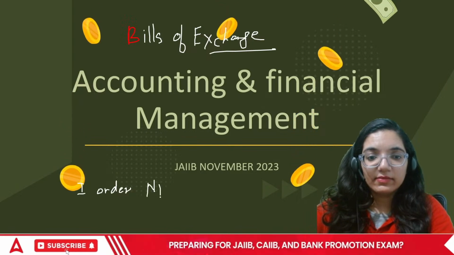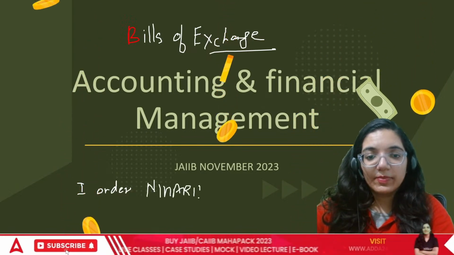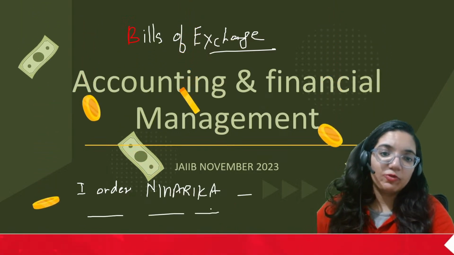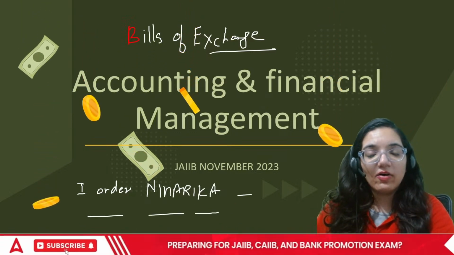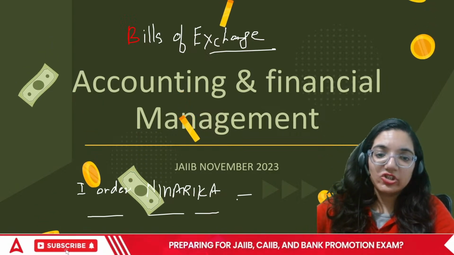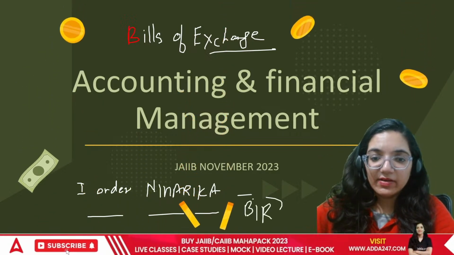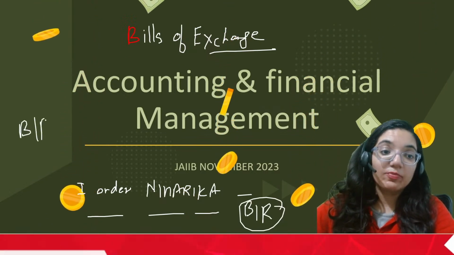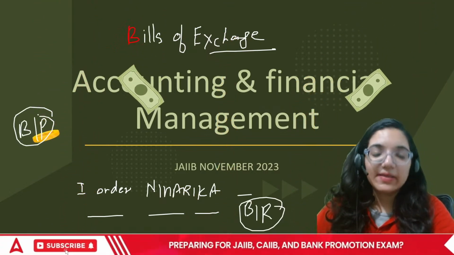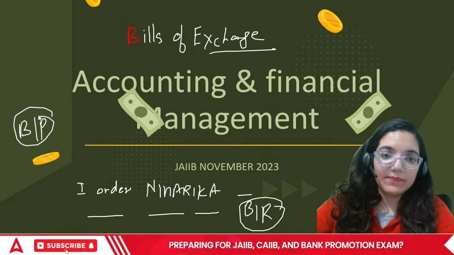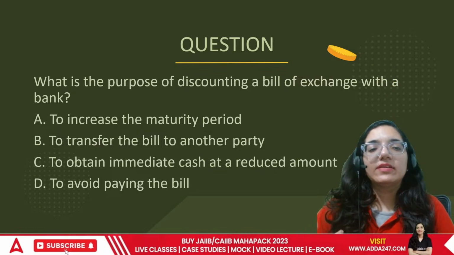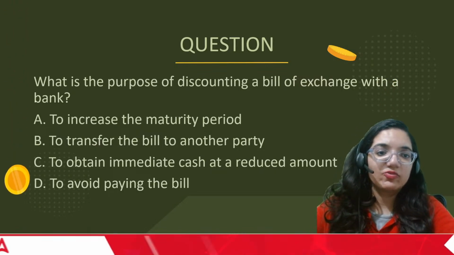Niharika to pay a certain amount of money after a certain period of time. That would be called the area of bills of exchange, which is bills receivable. If I have to receive money, it would be bills receivable. If I have to pay money, it would be called bills payable. Okay? And when we talk about these questions, let's get to one particular question.